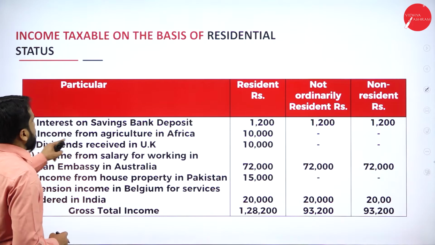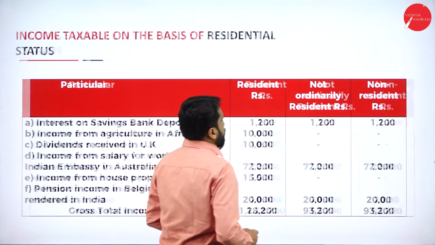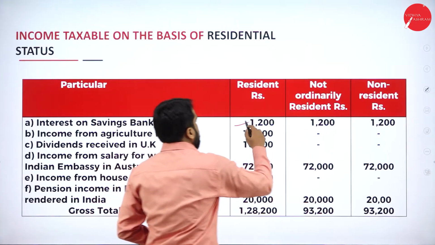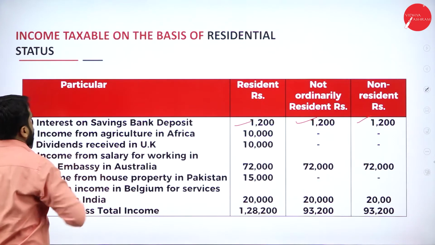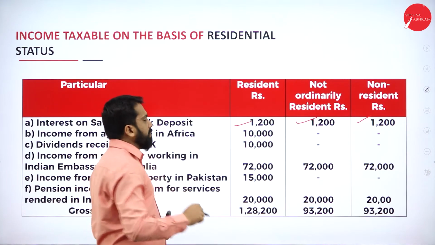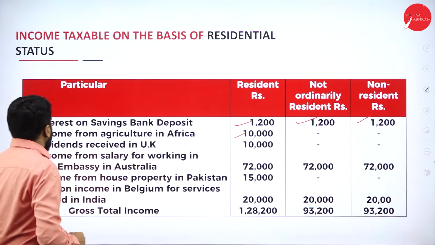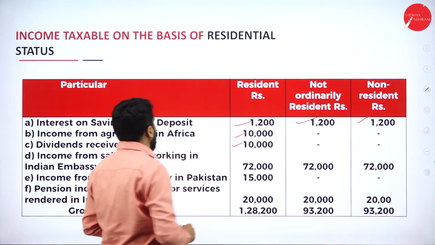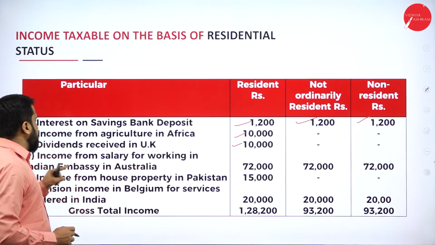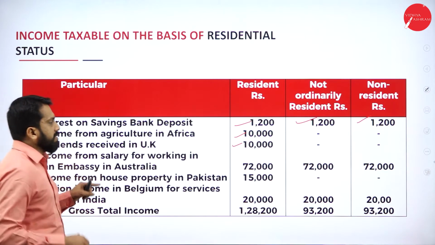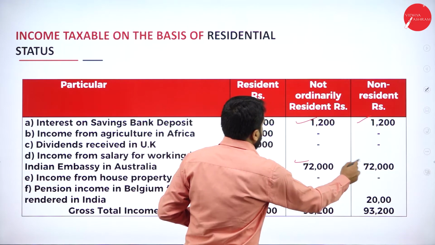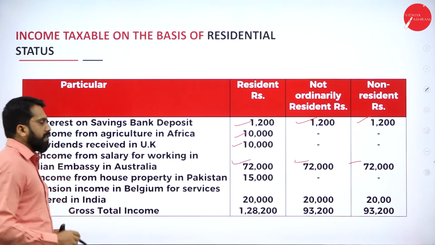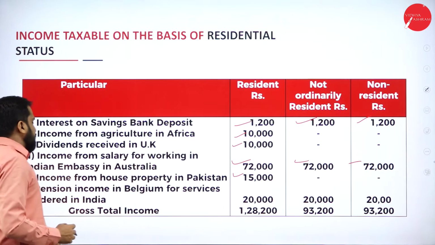So interest on saving bank deposit, as I told you, is taxable in all three cases. Income from agriculture in Africa, only one is taxable. Next, dividend received in UK, so only one is taxable. Income from salary for working in Indian Embassy means all three are taxable. Next, income from house property in Pakistan, as I told you, only one is taxable.